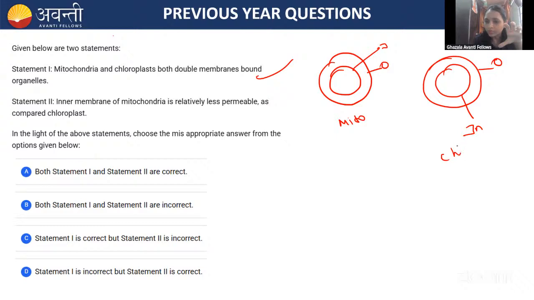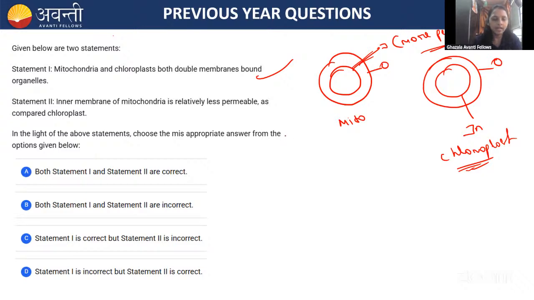When compared to the chloroplast, the mitochondrial inner membrane is more permeable, okay, more permeable than that of the chloroplast. Remember, so many things are happening inside the mitochondrial inner membrane. You know that inside the mitochondrial membrane oxidative phosphorylation takes place.